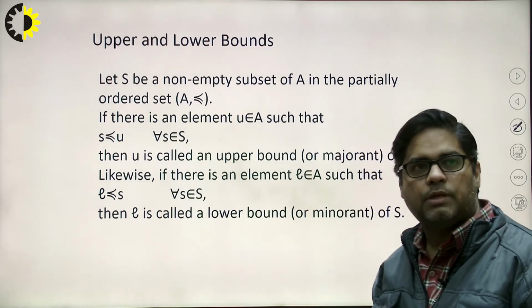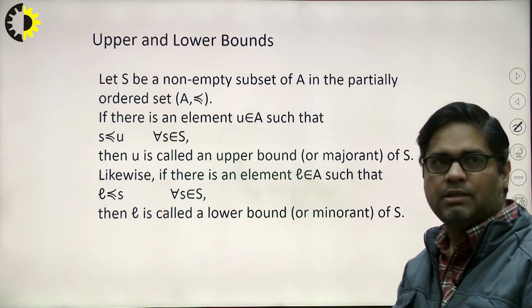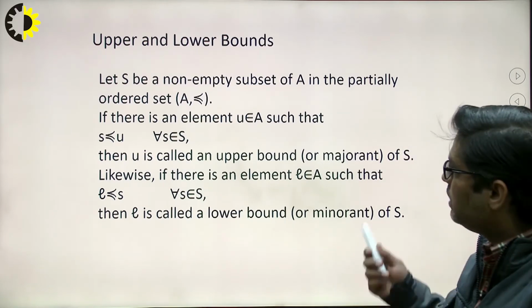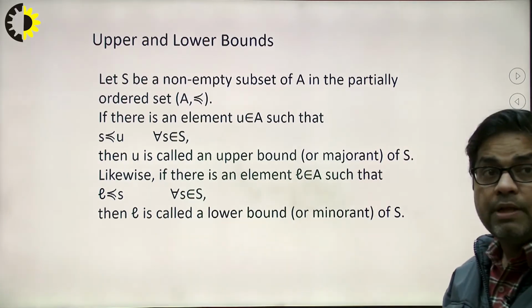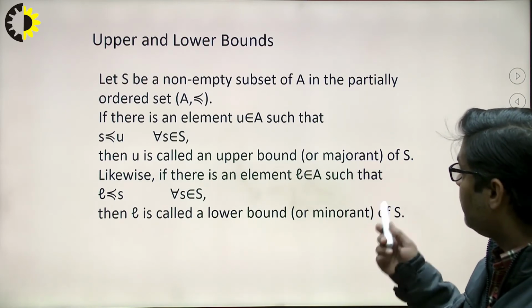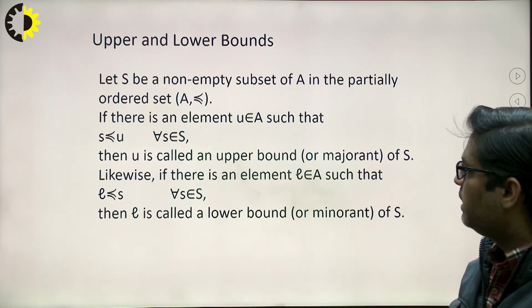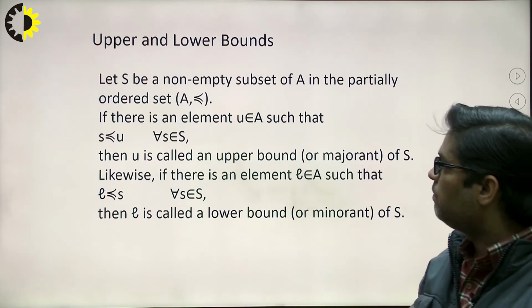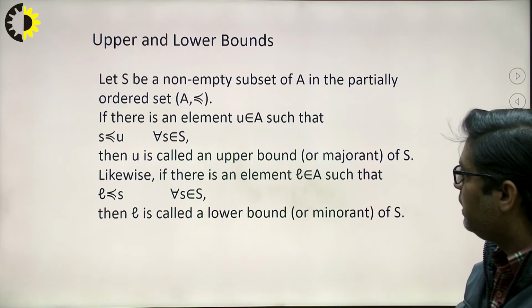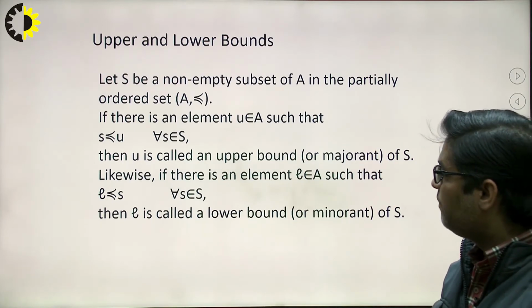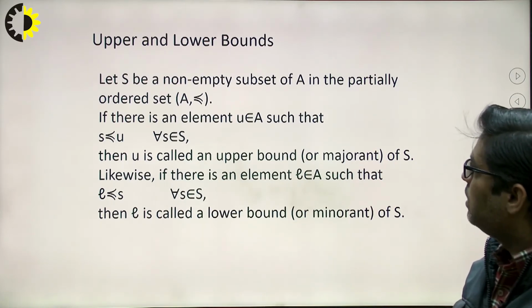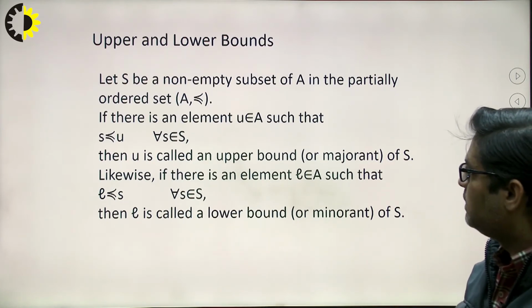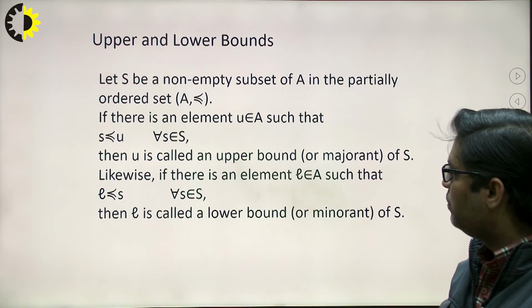Next, one more term has come, that is also looking like this: upper bound and lower bound. Here, let S be a non-empty subset of A in the partially ordered set (A, ≤). If there is an element u belongs to A such that s ≤ u for all s belongs to S, then u is called the upper bound.